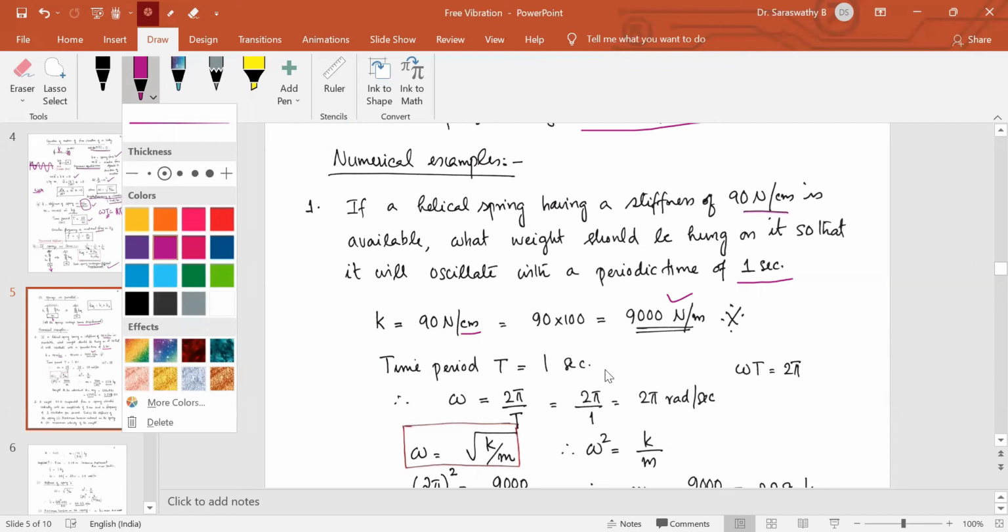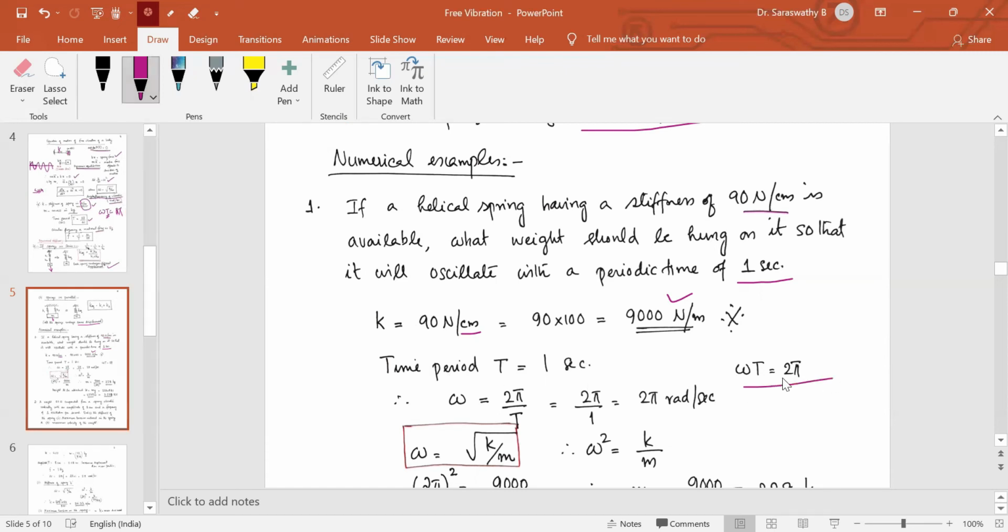Period is equal to 1 second. If you are given the period, we can find out the angular frequency from that, or vice versa. In some questions, you may be asked to find the period, and we will be given the angular frequency. So period is 1 second means omega into t is equal to 2 pi. Period is given, so omega is equal to 2 pi by t. So 2 pi radians per second.